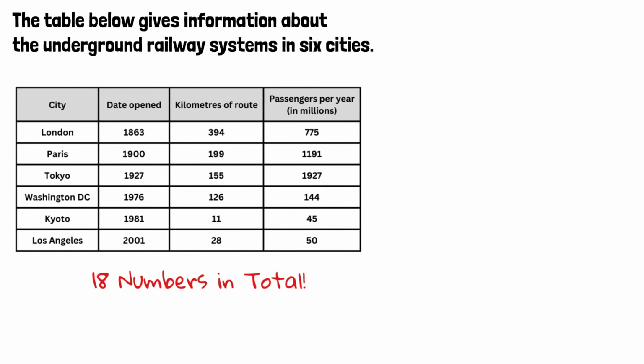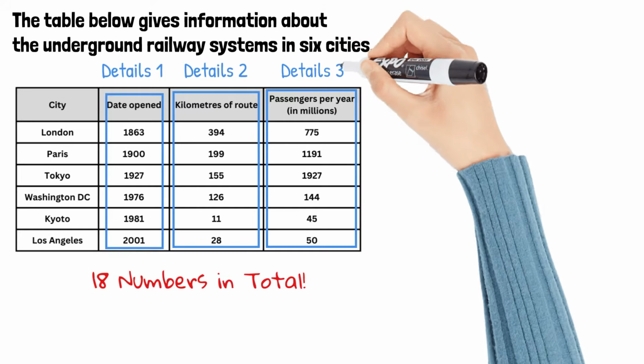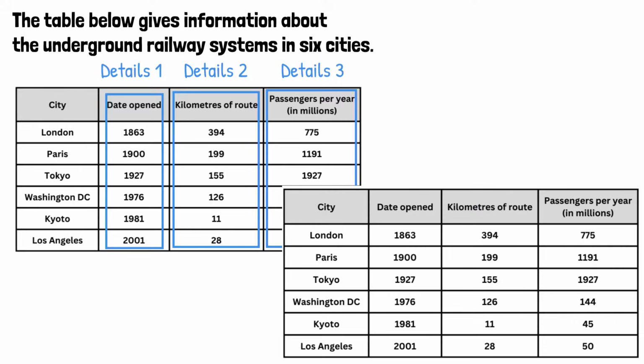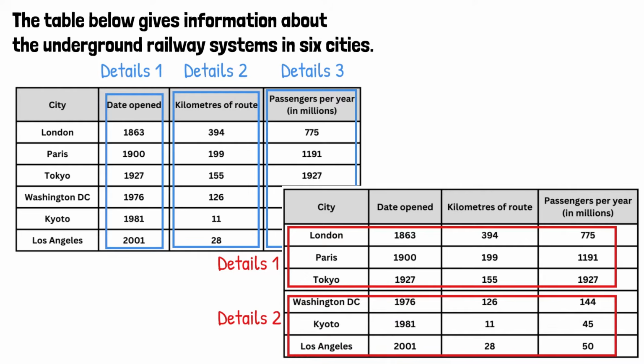First of all, let's talk about how to group data into paragraphs. For this table, there are 2 ways. We can talk about date opened in details paragraph 1, kilometers of route in details paragraph 2, and passengers per year in details paragraph 3. Or we can group data by city and talk about the 3 oldest systems in details paragraph 1 and the other 3 in details paragraph 2.